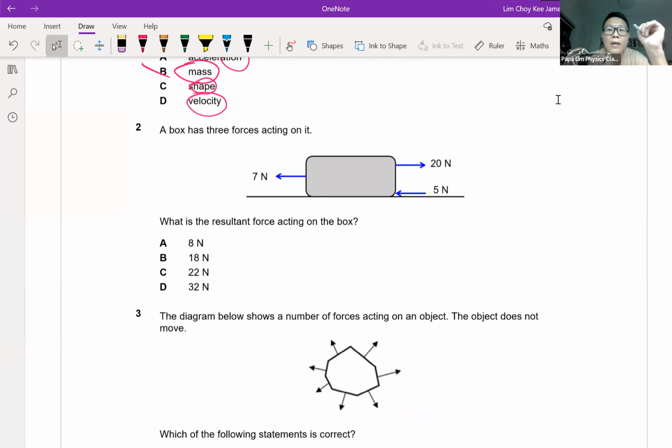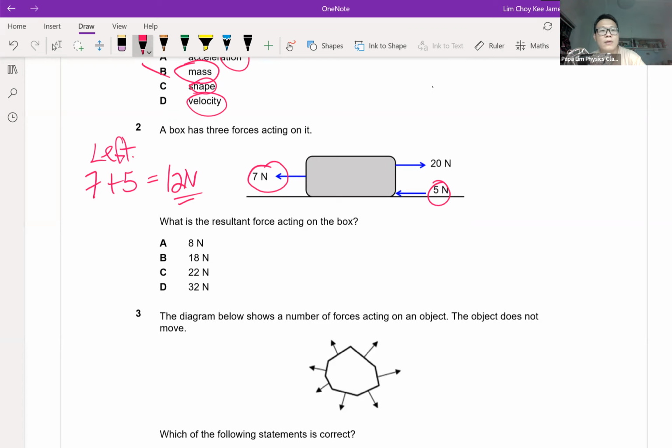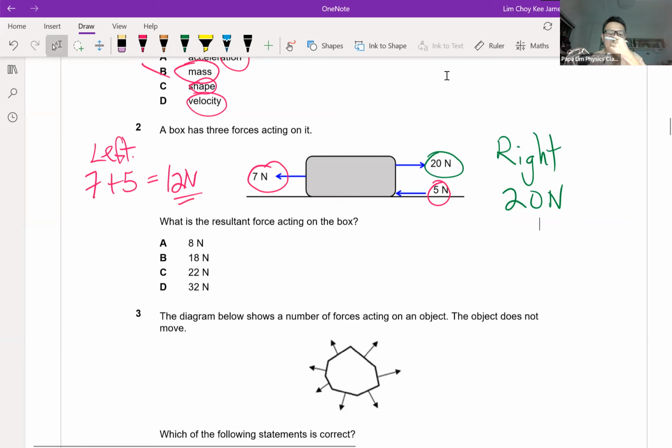Now, forces acting on a particular object, like what question 2 has said. Pay attention to the direction of the forces. I have two forces pointing to the left, 7 Newton and 5 Newton, which is a total of 12 Newton pointing to the left. And for forces pointing to the right, I have 20 Newton. So 20 Newton to the right and 12 Newton on the left.